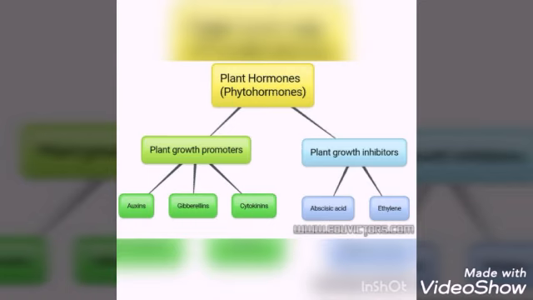Auxins, cytokinins and gibberellins increase the growth or any activity. They are involved in initiating all the metabolic activities of the plant body. Whereas the role of abscisic acid and ethylene is suppression of the growth or any activity of the plant body.